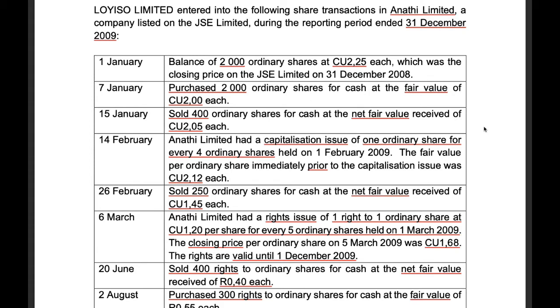On the 6th of March, Anati Limited had a rights issue of 1 right to 1 ordinary share at R1.20 per share for every 5 ordinary shares held on the 1st of March 2009. The closing price per ordinary share on the 5th of March 2009 was R1.68. The rights are valid until the 1st of December 2009.